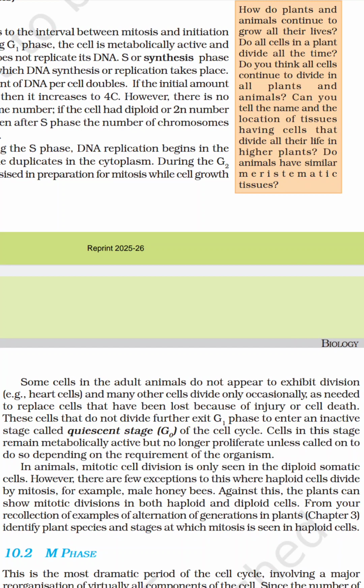In the next video we will discuss the M phase. In this video we discussed interphase and the M phase. What is interphase? It is the phase between two successive M phases, and interphase has three stages: G1, S and G2, and another one is the G0 phase. DNA doubles in the synthesis phase, whereas the chromosome number remains the same from G1 to G2.